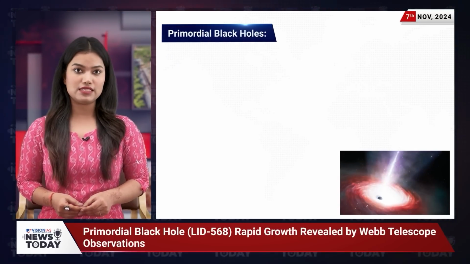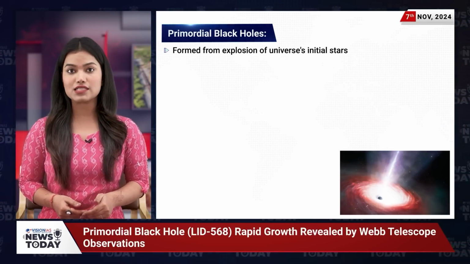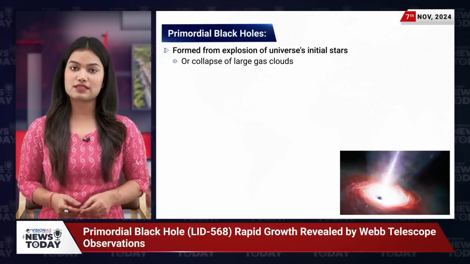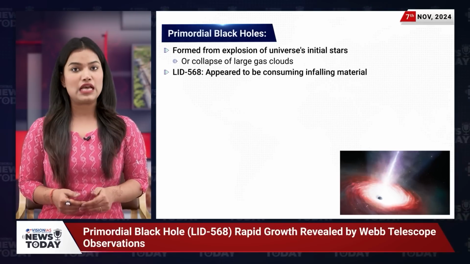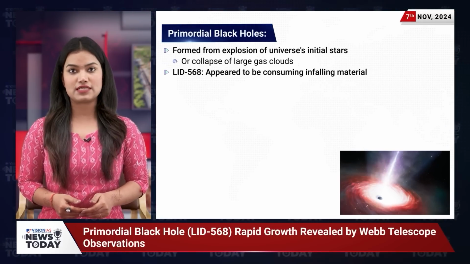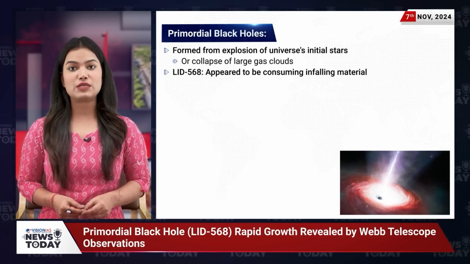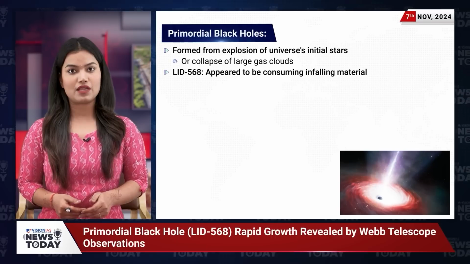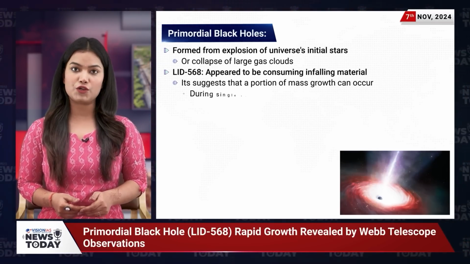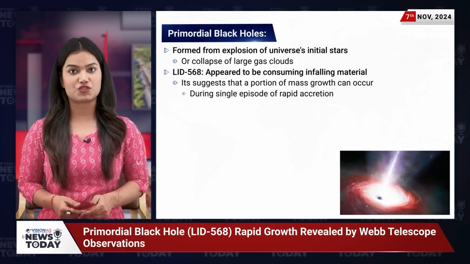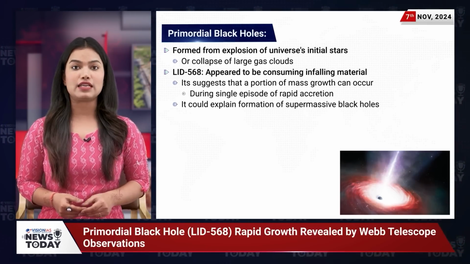First, let's talk about primordial black holes. These mysterious entities are believed to have formed from either the explosion of the universe's first stars or the collapse of massive gas clouds in the early universe. LID 568 specifically appeared to be consuming infalling material due to gravitational attraction, known as accretion, at more than 40% of the Eddington limit. Its rapid growth suggests that a significant portion of mass growth can occur during a single episode of rapid accretion. It could explain the formation of supermassive black holes early in the universe.